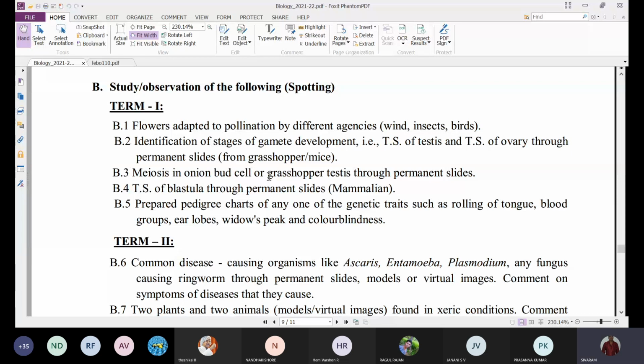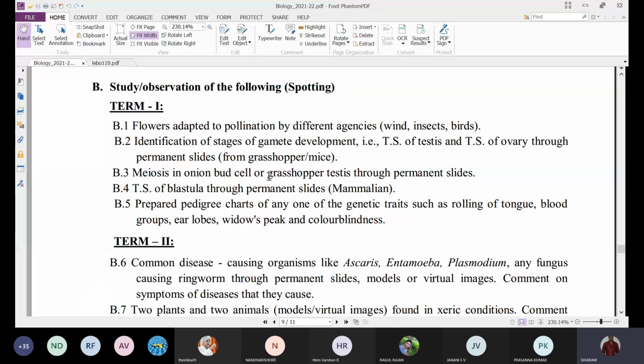Any one of the stages will be displayed through the microscope, and you have to identify the stage. And a TS of blastula: the blastula stage is displayed through the microscope, and you have to identify that this is the TS of blastula of a mammal and write the characteristics.